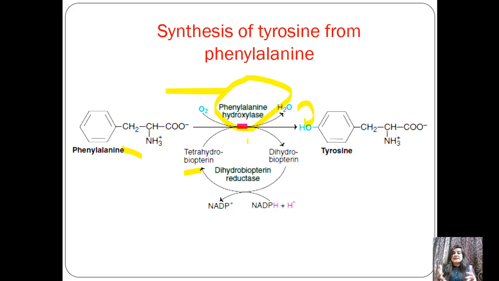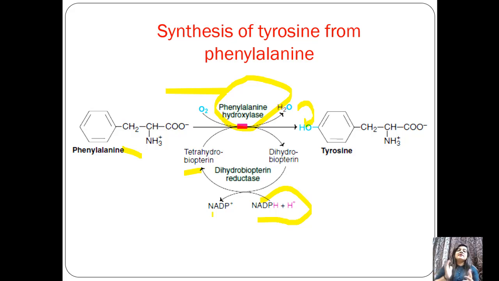So ultimately, in the presence of phenylalanine hydroxylase, there is a conversion of phenylalanine to tyrosine. At that time, one oxygen from O2 is utilized. When tetrahydrobiopterin is regenerated from dihydrobiopterin, we use the enzyme dihydrobiopterin reductase, which does the reduction, and NADPH2 is converted into NADP.